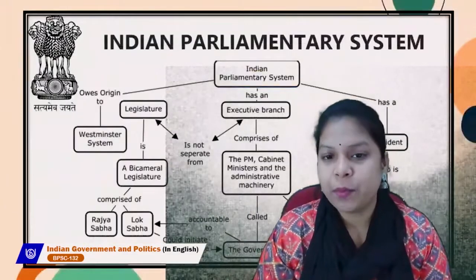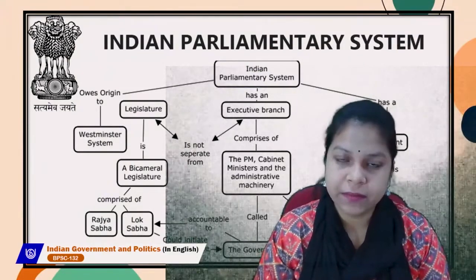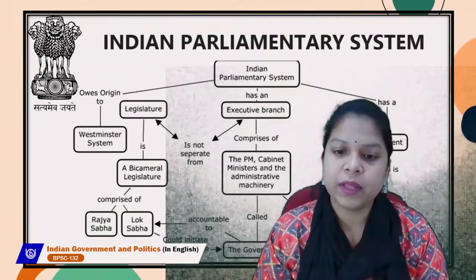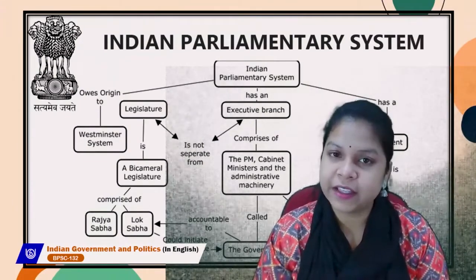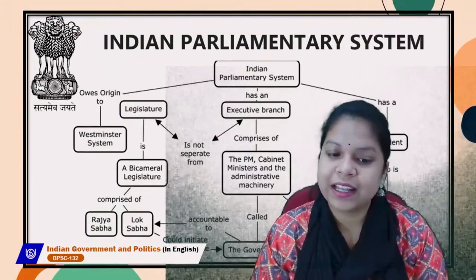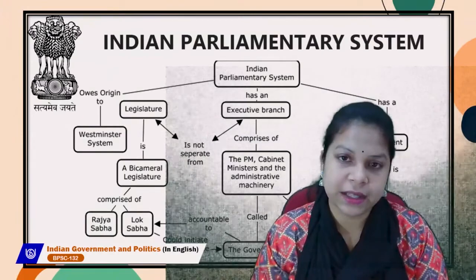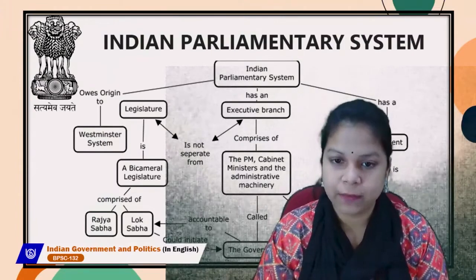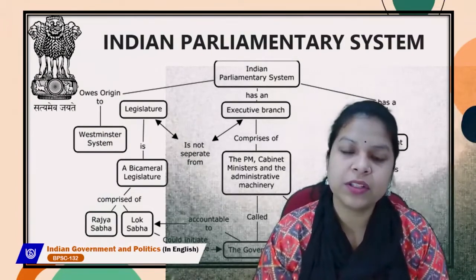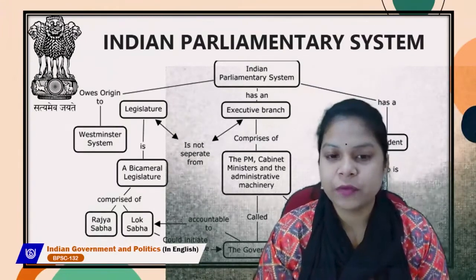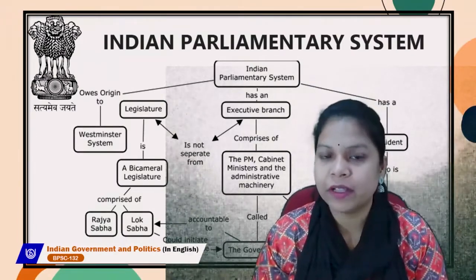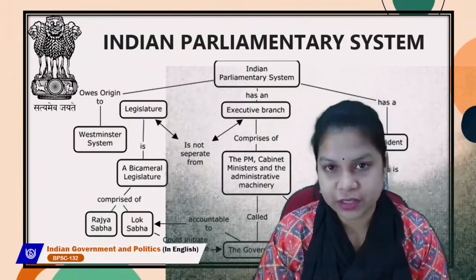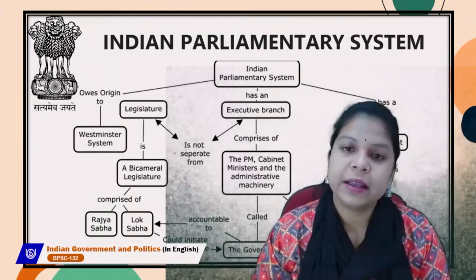So it is very important to understand our parliamentary system, and for that I have prepared this flow chart which will help you. So the Indian parliamentary system has an executive branch and a legislature. The legislature is a bicameral legislature. That means there are two houses which comprise Rajya Sabha and Lok Sabha. This Indian parliamentary system owes its origin to the Westminster system. So from there onwards, we follow that Westminster model, and in this the legislature is comprised of Rajya Sabha and Lok Sabha.